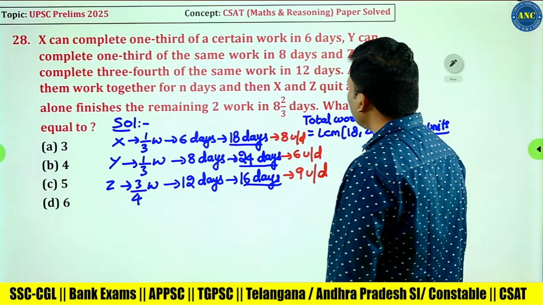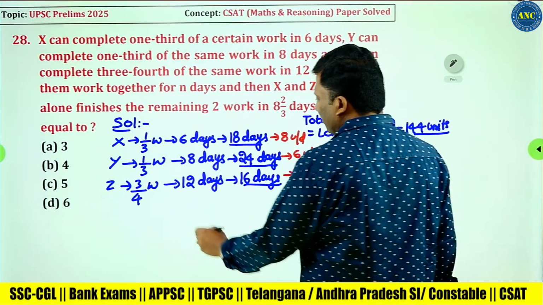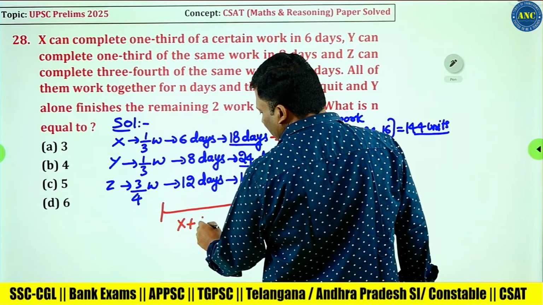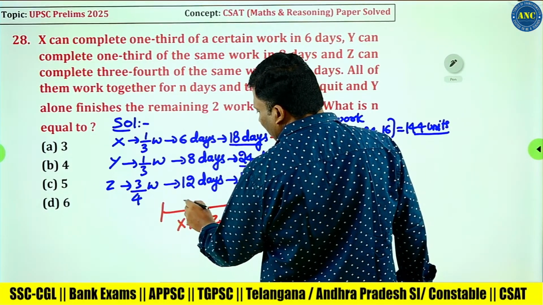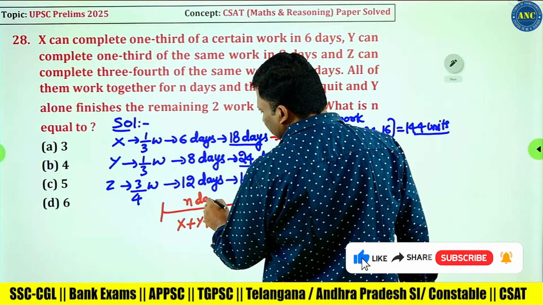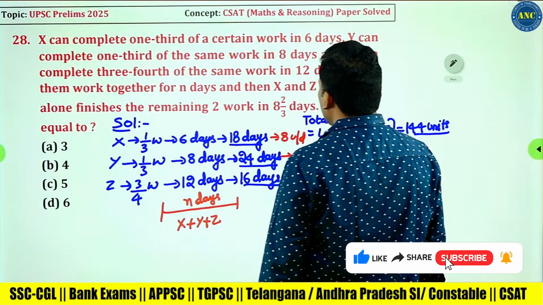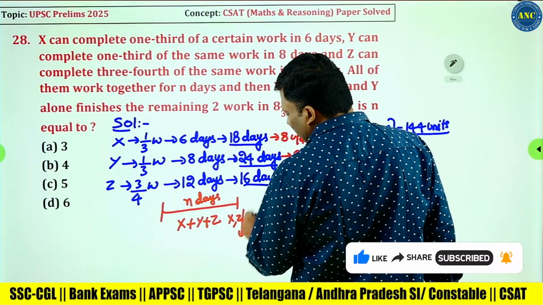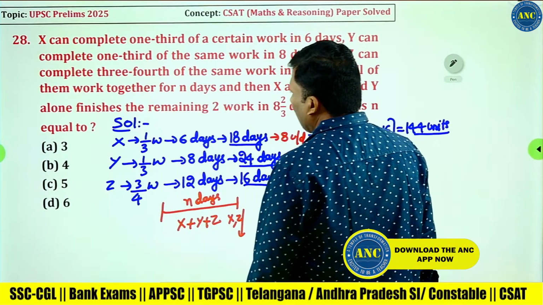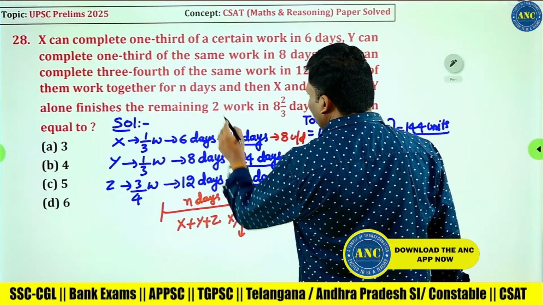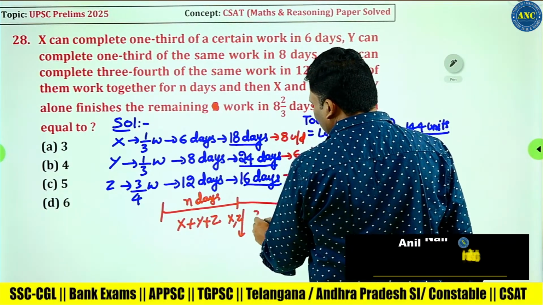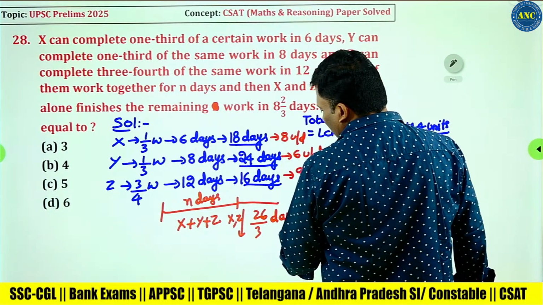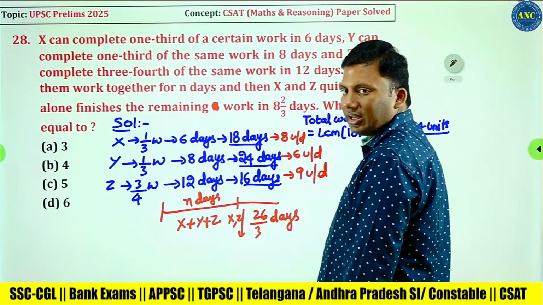What is the question, sir? All of them work together for n days. X plus Y plus Z, all of them are working for n days. And then X and Z quit, and Y finishes the remaining work in 8 2/3 days, which is 26/3 days.